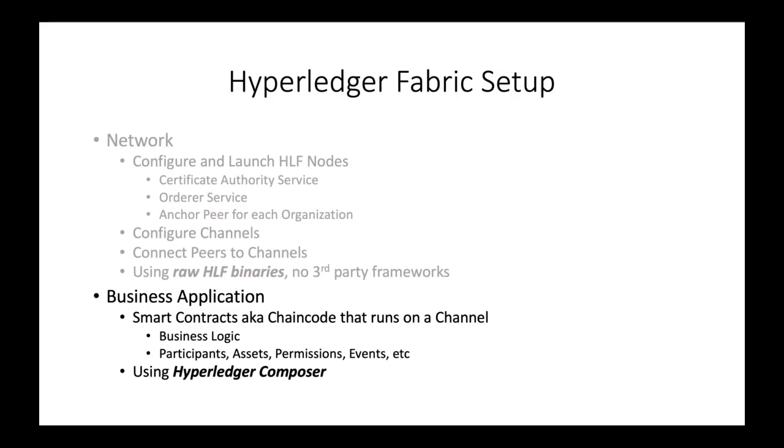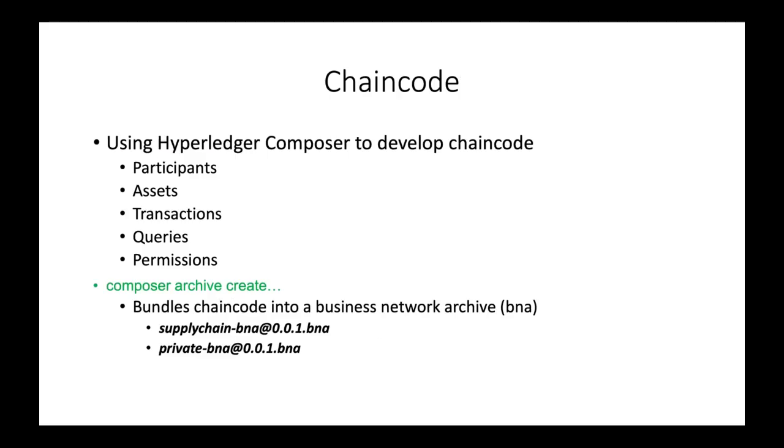That concludes the discussion about the network layer. Now let's move on to the business application layer. We use Hyperledger Composer to describe the business logic for our channel. Composer provides a nice high-level abstraction of the various participants, assets, etc. We won't discuss the Composer code in detail, but rather how it is installed and instantiated on the network.